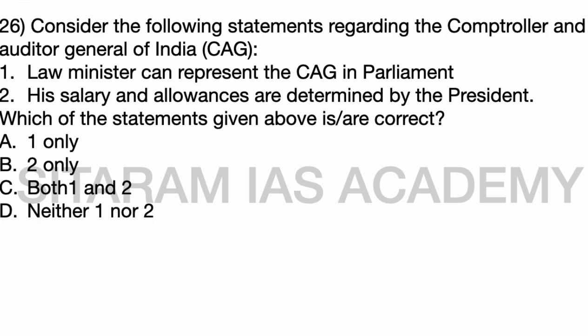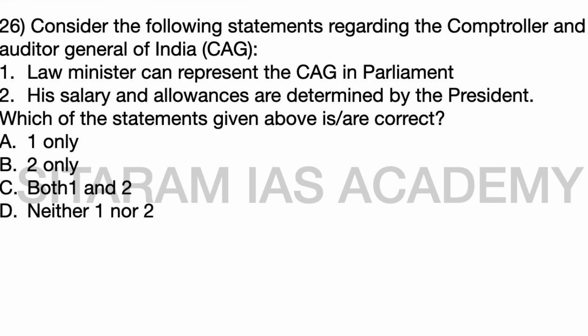26th question, consider the following statements regarding the Comptroller and Auditor General of India. First statement is Law Minister can represent the CAG in Parliament. Second statement is his salary and allowances are determined by the President. So which of the statements are correct? So here, Comptroller and Auditor General, he just audits the paid receipts.